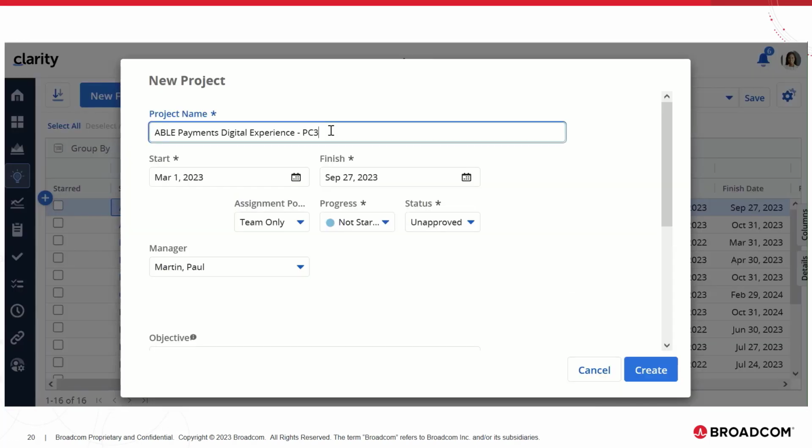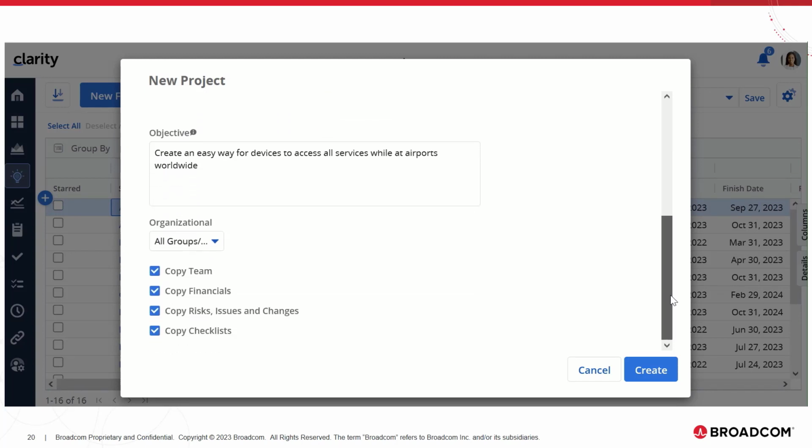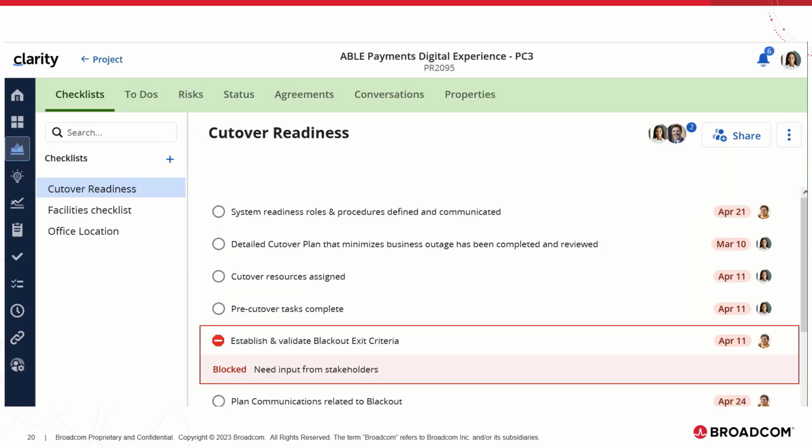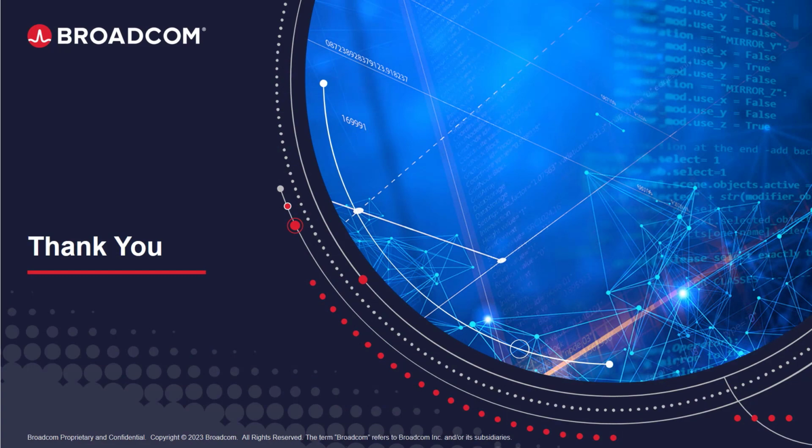I just want to name it as Able Payments Digital Experience PC3, and while converting the idea to a project, I am checking copy checklists and click on create. As we can see, the new project Able Payments Digital Experience PC3 has 3 checklists, 2 copied from the template and 1 from the idea, as we had copy checklist option checked while converting the idea to a project. That concludes this section. Thank you.